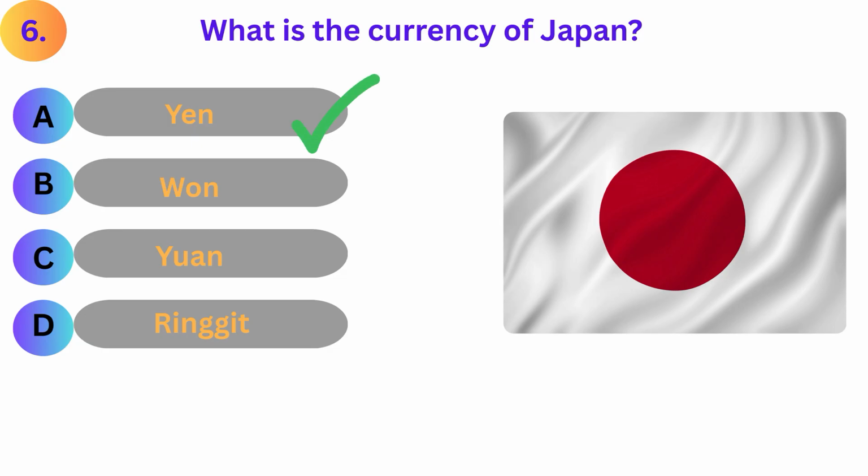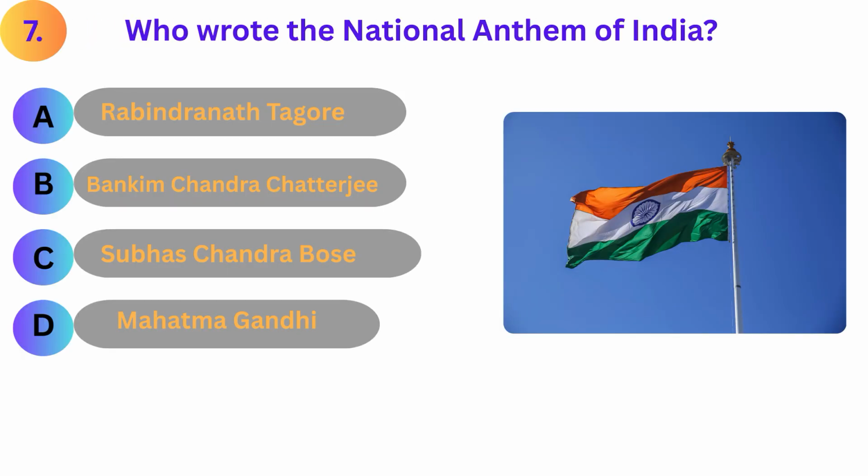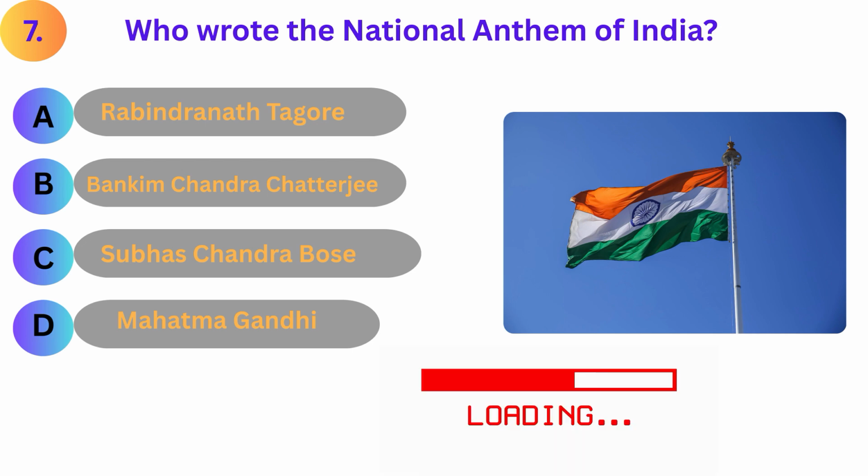Answer is A. Yen. Who wrote the national anthem of India? A. Rabindranath Tagore. B. Bankim Chandra Chatterjee. C. Subhash Chandra Bose. D. Mahatma Gandhi.